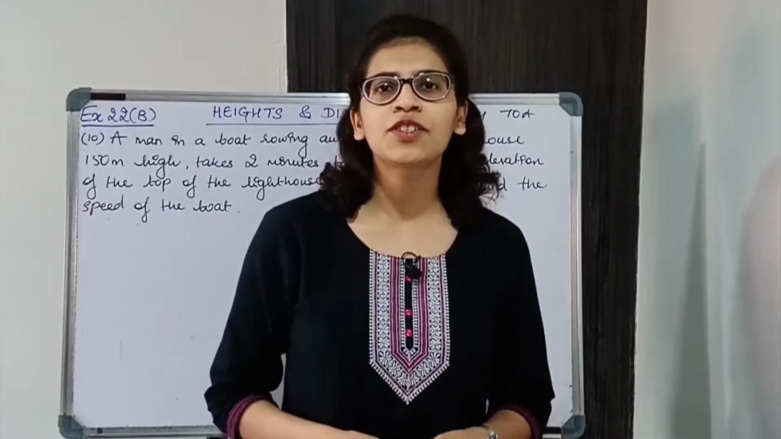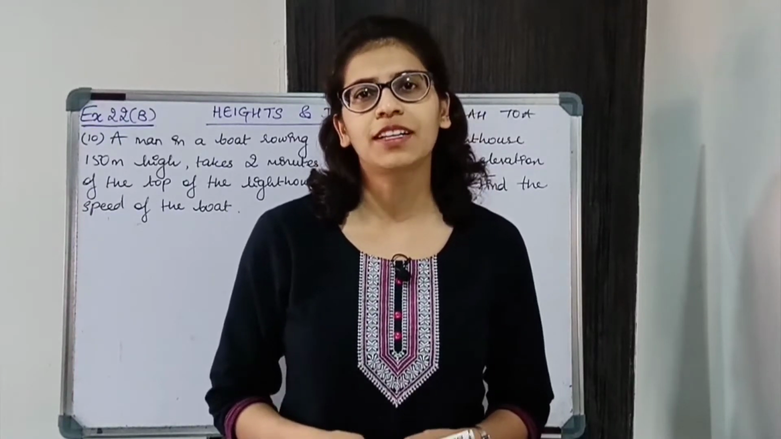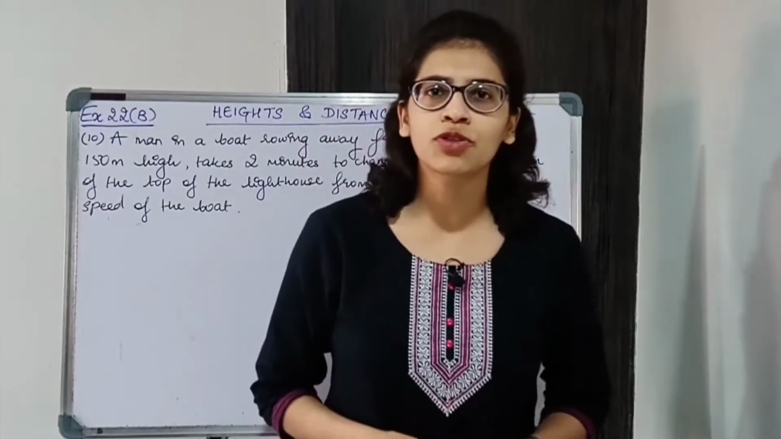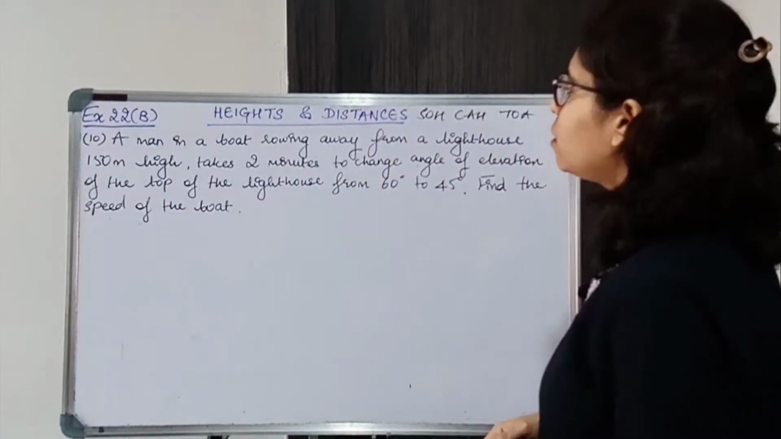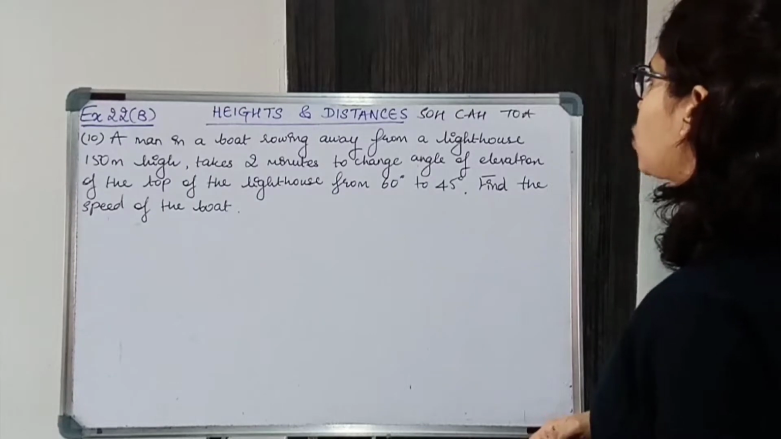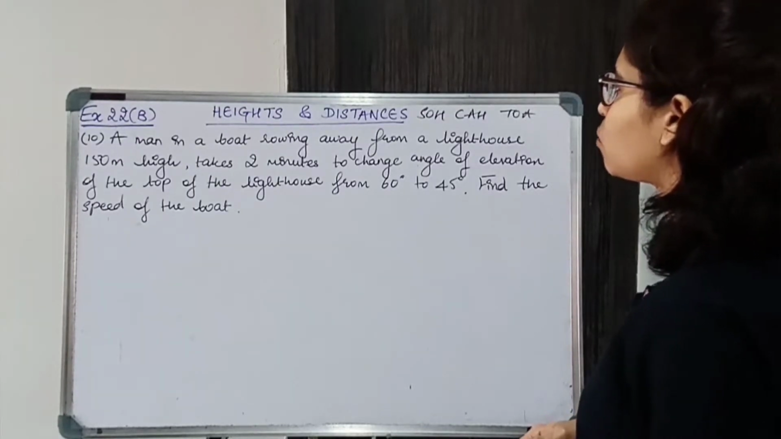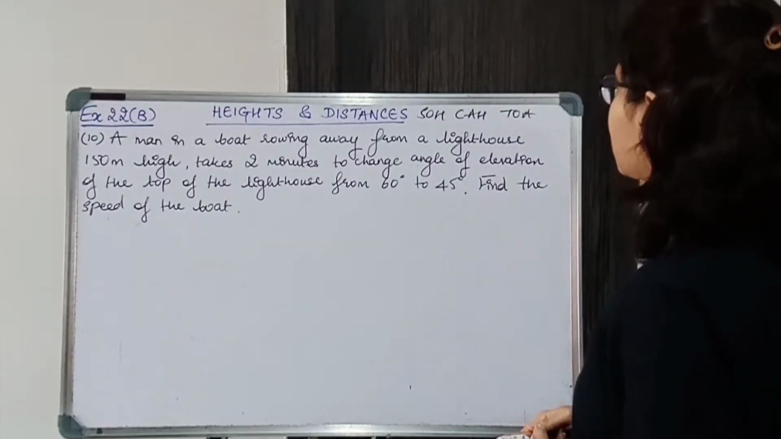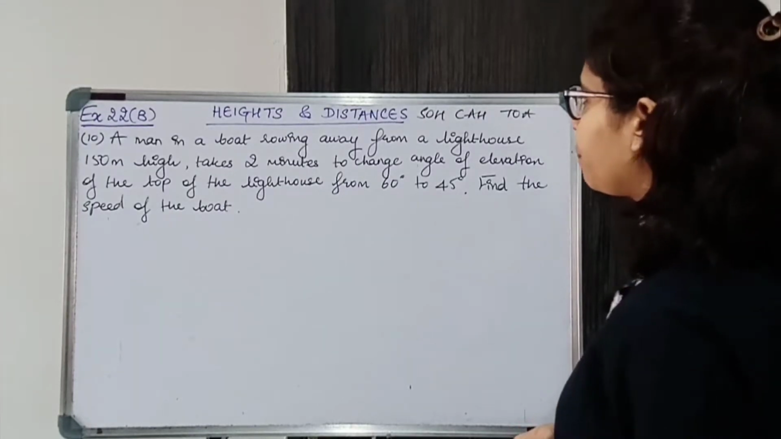In this video, we'll continue with exercise 22b from chapter Heights and Distances. So starting with question number 10. A man in a boat rowing away from a lighthouse 150 meter high takes 2 minutes to change angle of elevation of the top of the lighthouse from 60 degrees to 45 degrees. Find the speed of the boat.